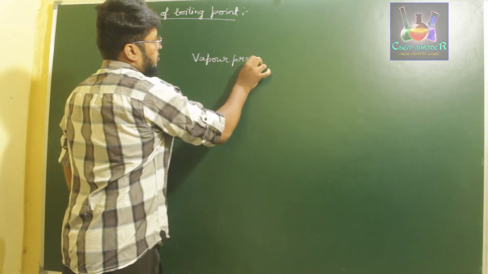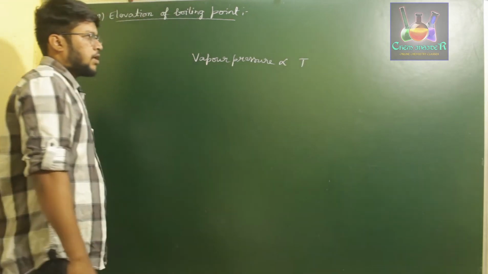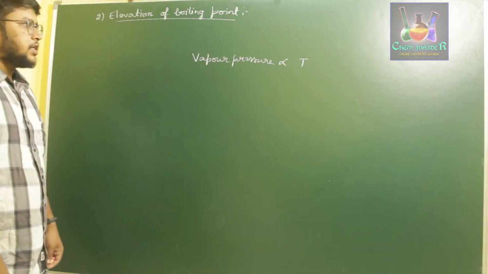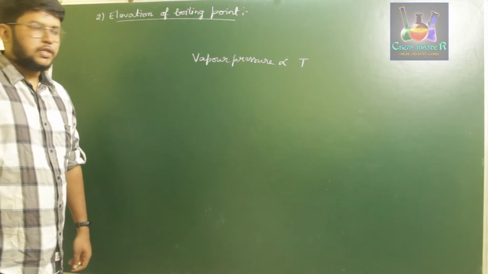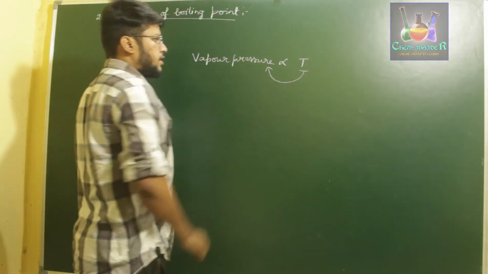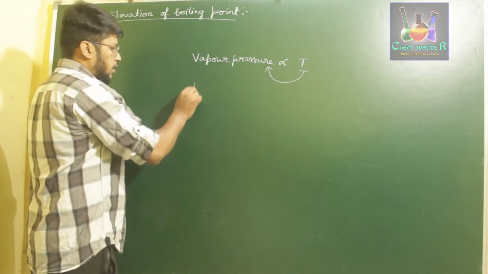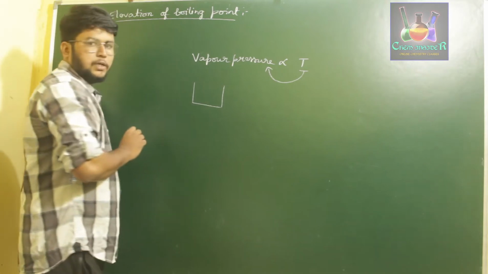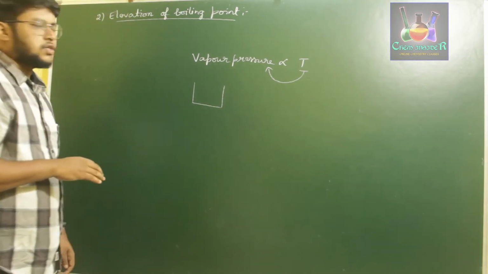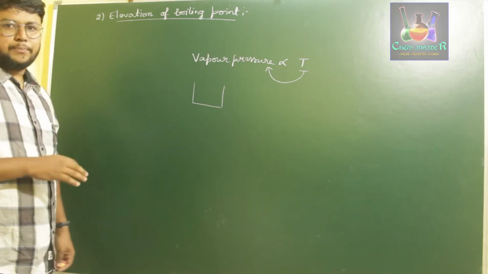the vapor pressure of a liquid is directly proportional to temperature. Vapor pressure of a liquid is directly proportional to temperature. That is, if you increase the temperature, vapor pressure will increase, okay. And in these cases we are discussing an open container, because we need to observe the boiling point, okay.